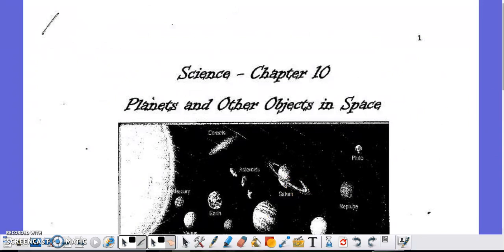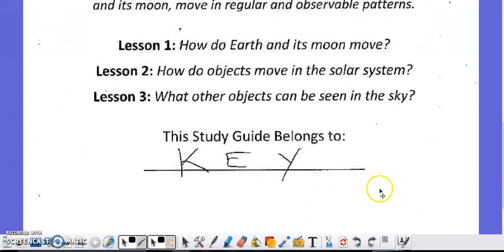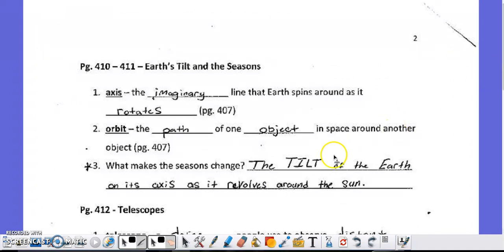Moving on to the planets and our solar system. The first thing I wanted to point out is the fact that the seasons change not because the Earth is getting closer or further from the sun, which is a common misconception, but because the tilt of the Earth on its imaginary axis as it revolves around the sun is either giving you direct sunlight or indirect sunlight. Direct sunlight would give you summertime, indirect would be winter weather. A lot of people believe that the Earth moves closer and further as it's moving around the sun, but it doesn't. It stays the exact same distance away. And because the Earth is in that perfect position, it allows us to have livable temperatures here on Earth.